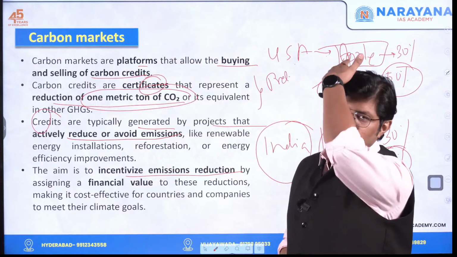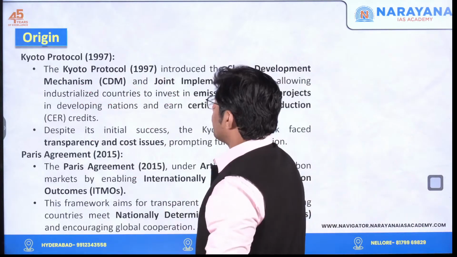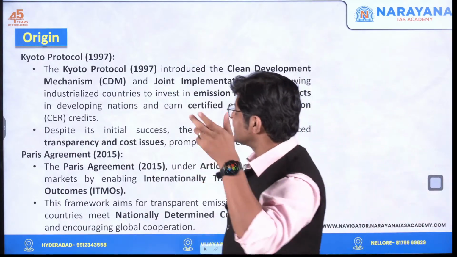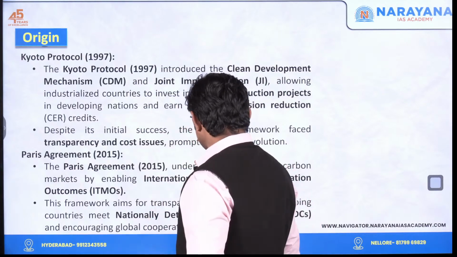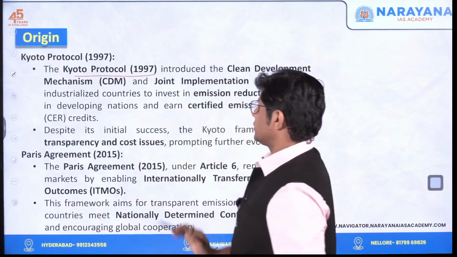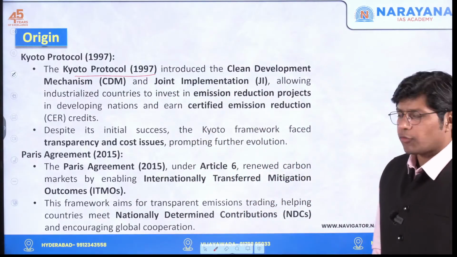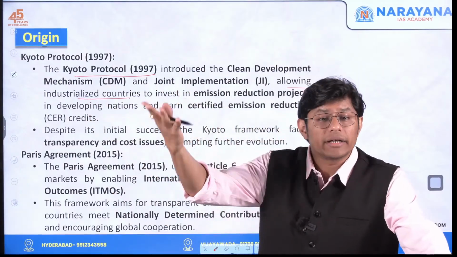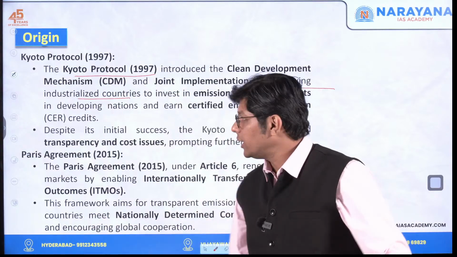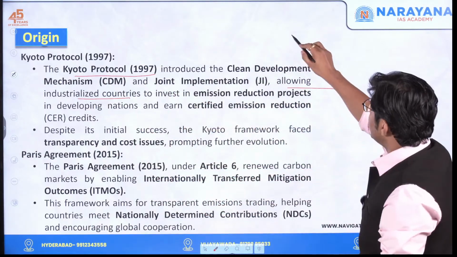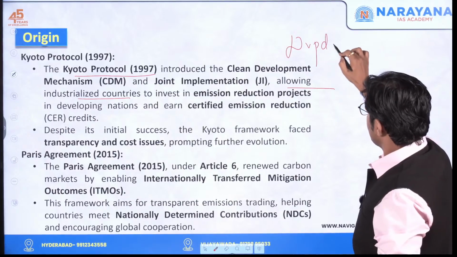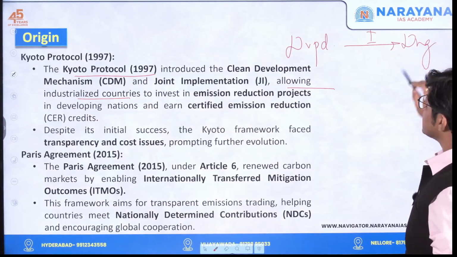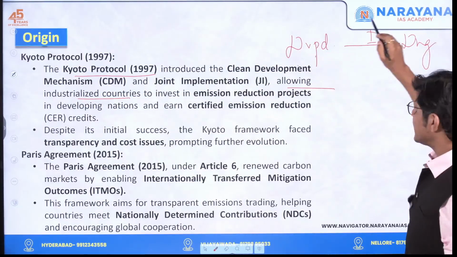I hope you understood what is carbon market. Simple. Now, the concept of carbon market or carbon credit was conceptualized in the year 1997 in the Kyoto Protocol. Here what happens is it allows the industrialized countries, that is the developed countries, to invest in the developing countries. So in the Kyoto Protocol, the developed countries invest in developing countries like India. So USA or Germany is investing in India.